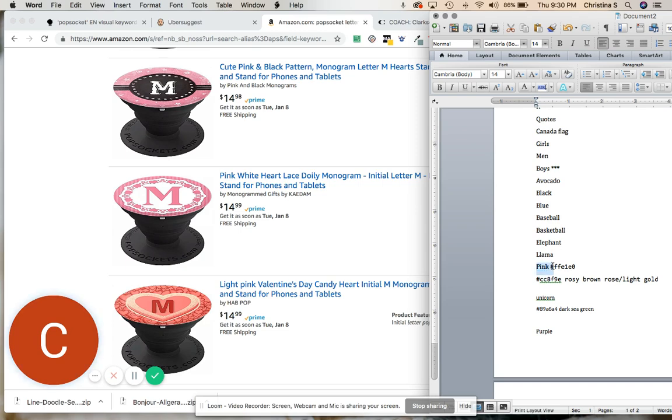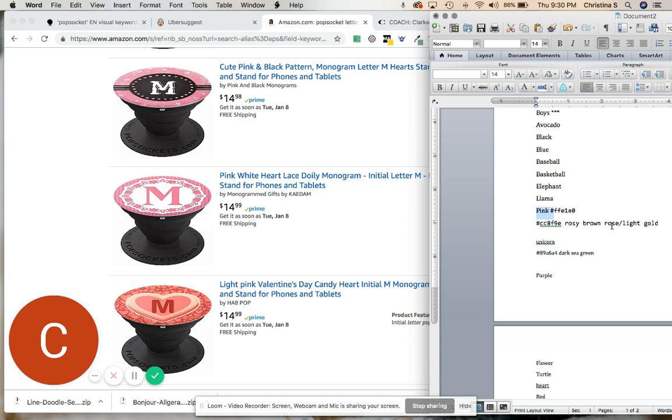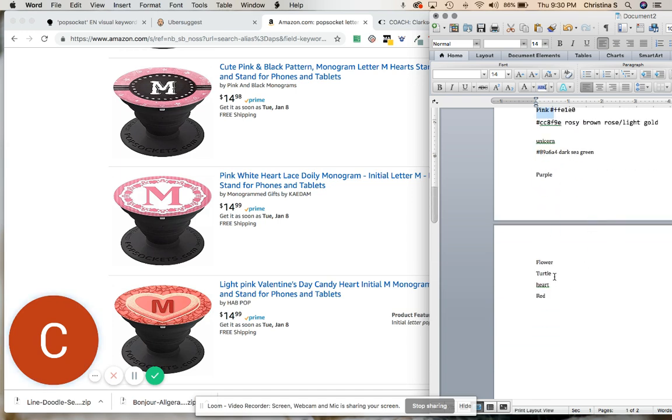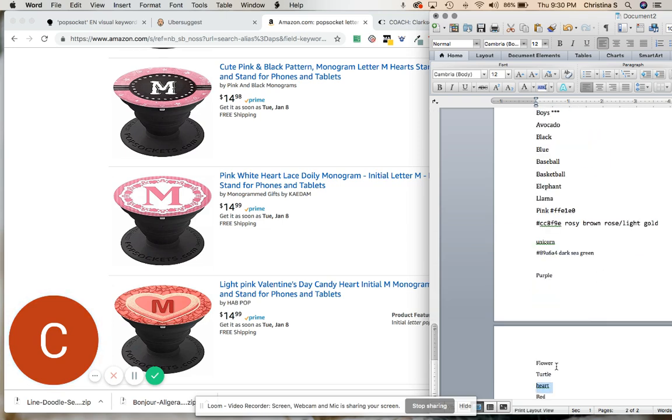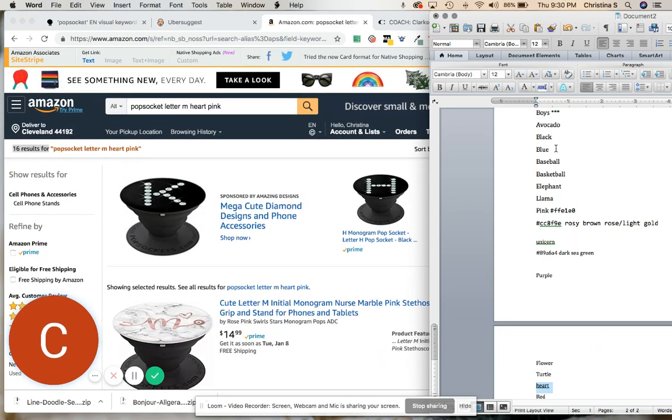We've seen pink as a very popular search term a couple of different times. We've seen heart. So I'm just taking and combining those things to niche down. So if someone is searching any of those three terms, or if they're searching any of them together, they're going to get to my design.